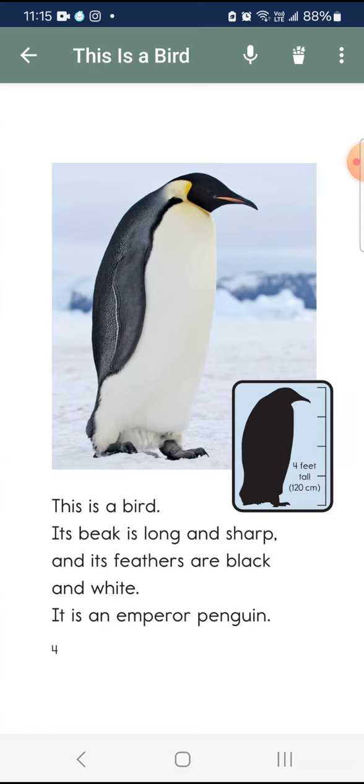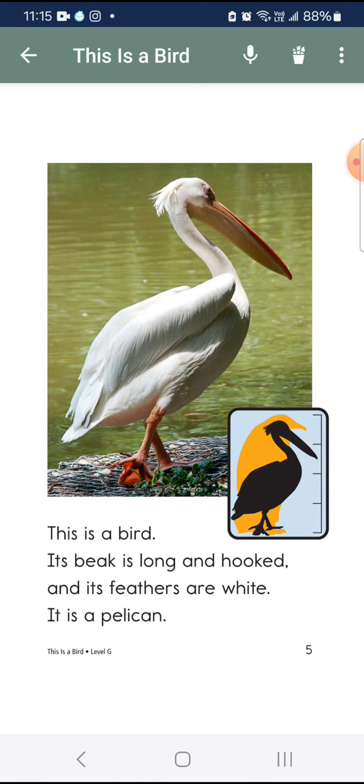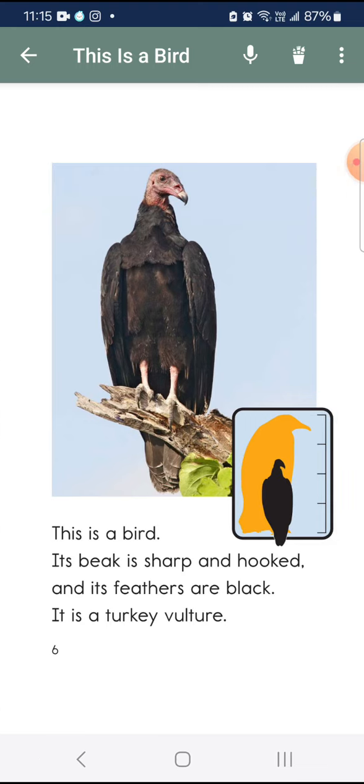This is a bird. Its beak is long and sharp, and its feathers are black and white. It is an emperor penguin. This is a bird. Its beak is long and hooked, and its feathers are white. It is a pelican.